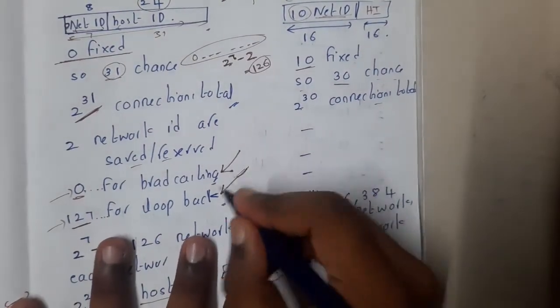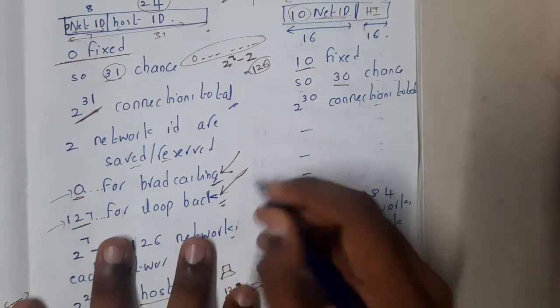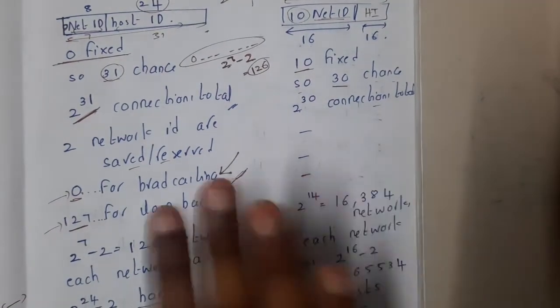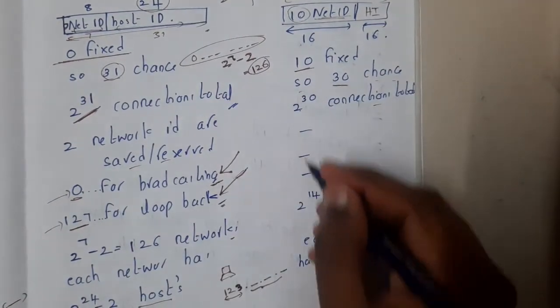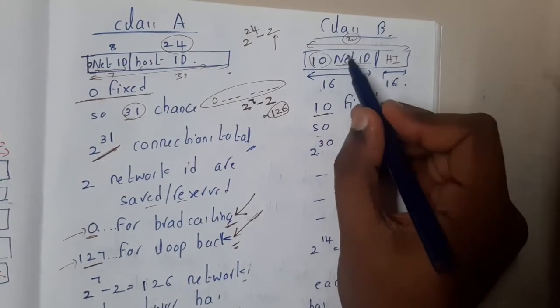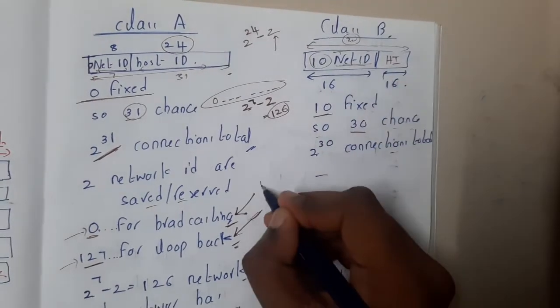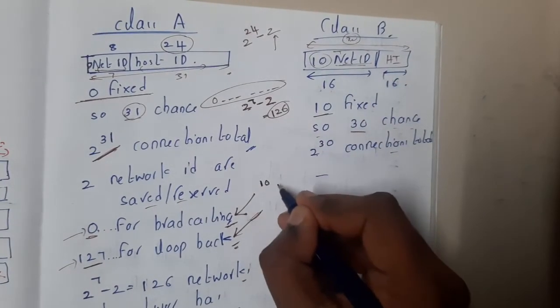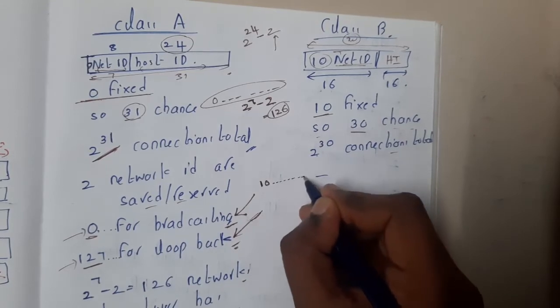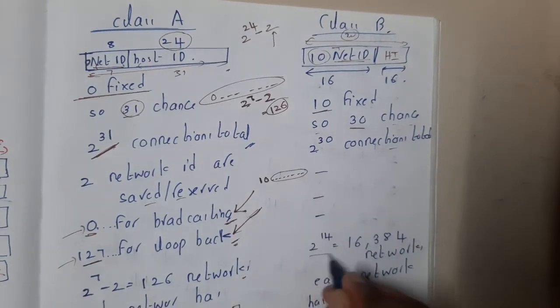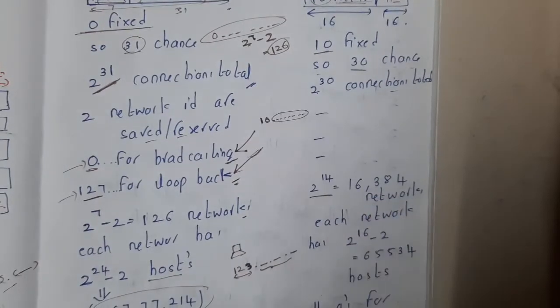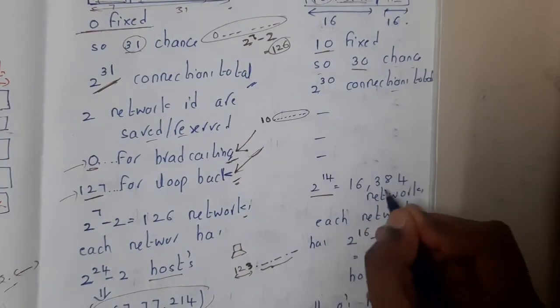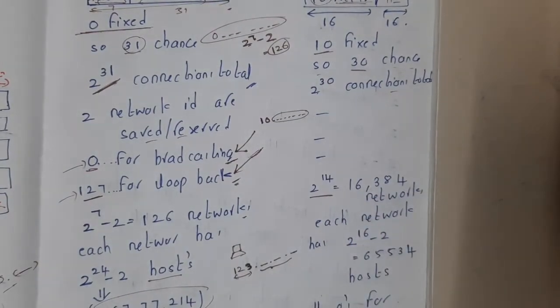Previously I told you all zeros and 127 are reserved, right? But from here on there is no reservation for them. So all the possible network IDs are nothing but these 14 bits. First is 1, next is 0, and the next 14 blanks I can fill with any numbers. So it is indirectly 2 power 14. So here I can give network IDs for 16,384 members.